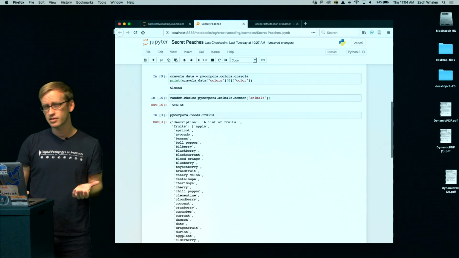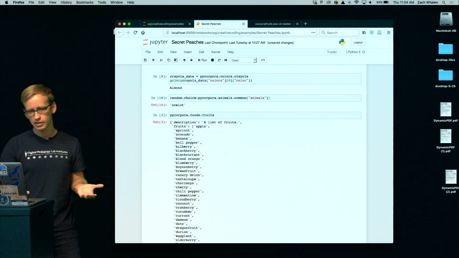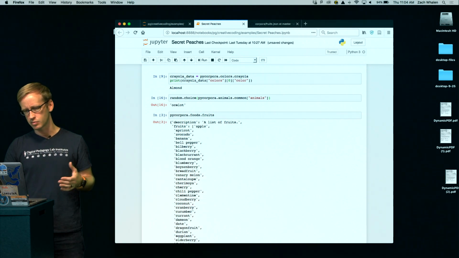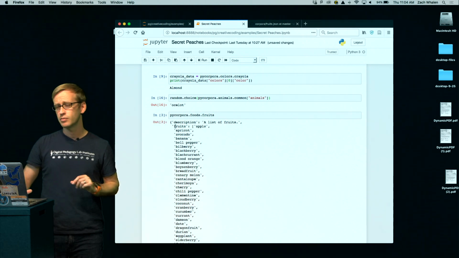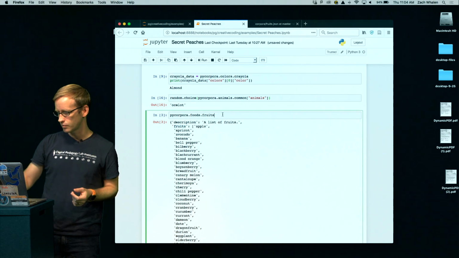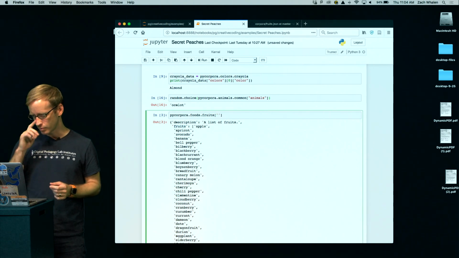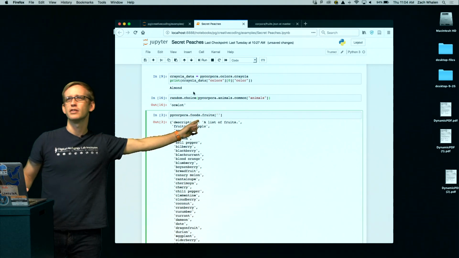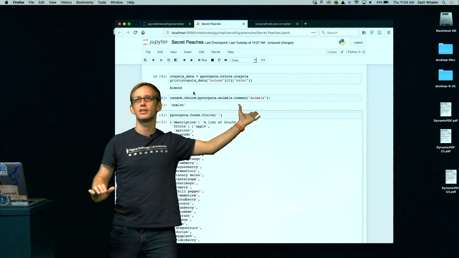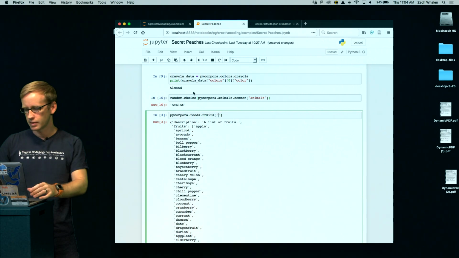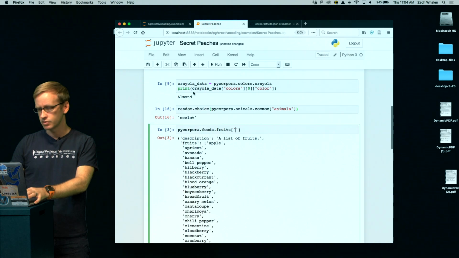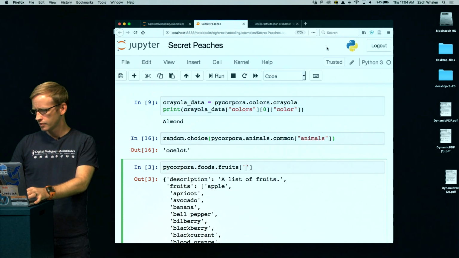Great, so now I have PyCorpora.foods.fruits as a long list, and it's structured similarly to animals, but with an extra value. The only value I need within here is this one called fruits. So kind of like what we did before with animals, I need to call it by name, and I want to make this bigger so it's a little bit easier for you to see what I'm doing.